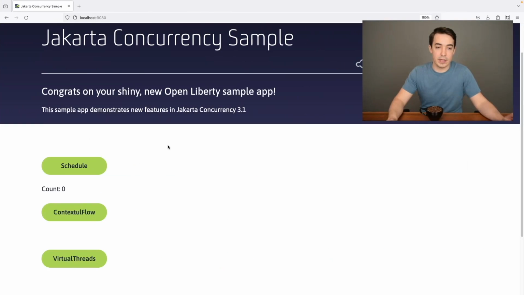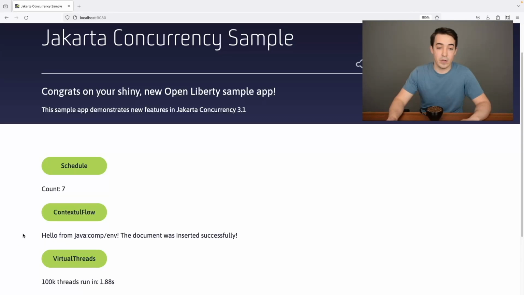So if we take a look at the application, we can try out the schedule endpoint, and we'll see that the count begins and increments every 3 seconds. If we try the contextual flow endpoint, we get back our string that says hello from java:comp/env. The document was inserted successfully. And then if we try out the virtual threads endpoint, we can see that 100,000 threads were run in 1.88 seconds. I tried 100,000 threads with platform threads and very quickly ran out of memory.